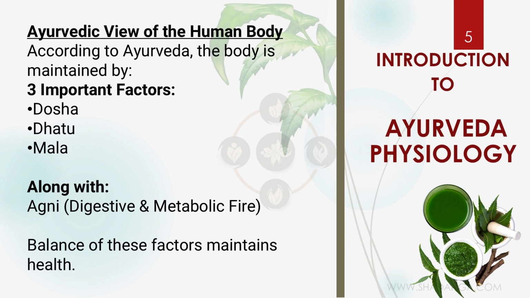According to Ayurveda, the body is maintained by some important factors like dosha, dhatu, mala, and agni. Balance of these factors maintains the health. So, what is dosha? Dosha is the bioenergies we have learned in our last class, that's vata, pitta, and kapha. Next is the dhatu, which we have also already mentioned in the last class, that's the tissues. And in detail, we will learn today. Next is the mala, that's the waste product. Next is the agni, that's the fire in our body.